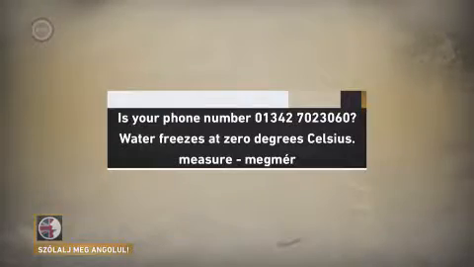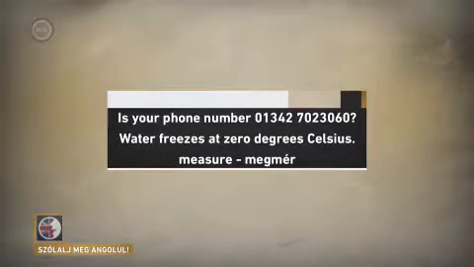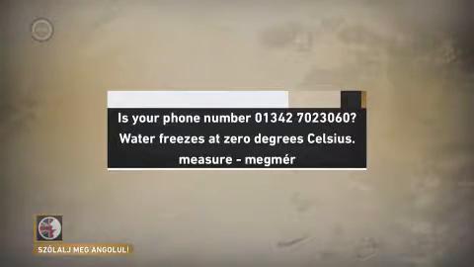Now, if you remember our first lesson on numbers in English, you probably remember that we talked about different ways of saying 0. When we say the number 0 in British English, we usually say naught. It's possible to also say zero. Most Americans say zero. If we say the number 0 in a series of numbers, when we tell someone a telephone number, for example, then we don't say naught but O. If we're measuring something, then we say 0.